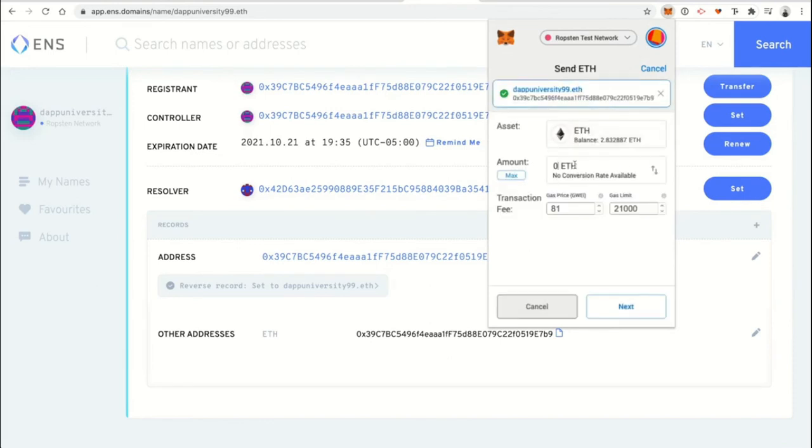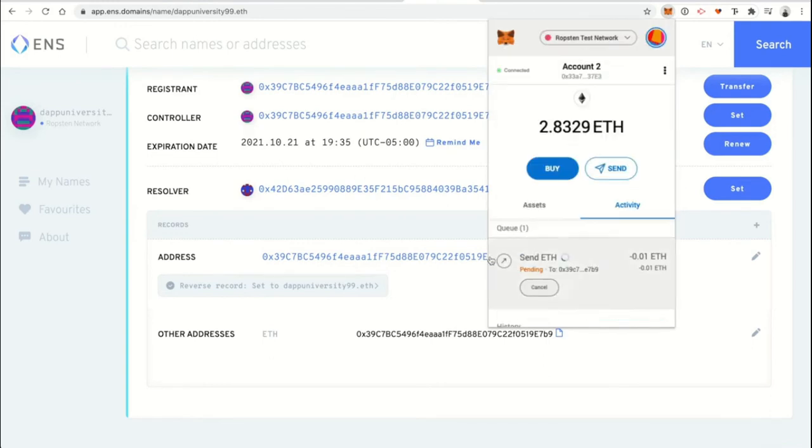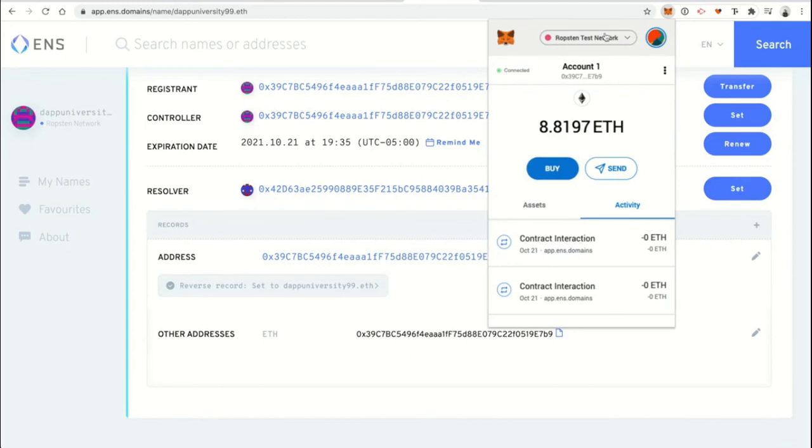Okay, so I'm going to send some Ether, 0.01, something like that, just to make it really easy. Click next, and then boom, there you go. It'll send this transaction to our other account. Yeah, that's pretty awesome. So we can see that that's wired up, verified it works, and that's how you see ENS in action with your cryptocurrency wallet.